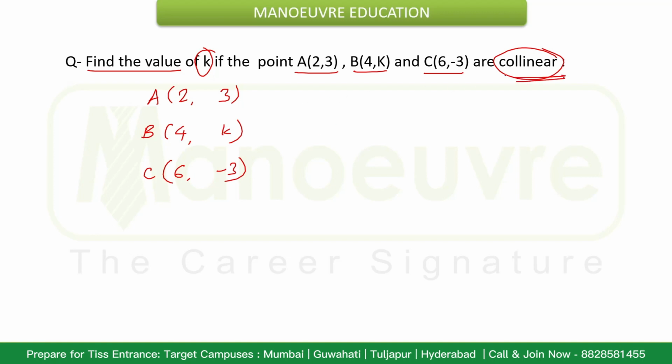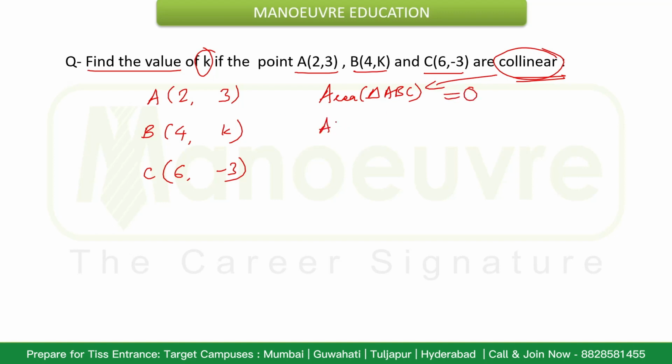If the points are collinear, then I can solve this using the formula for area of triangle ABC. If the points are collinear, then the area of triangle ABC is equal to 0.